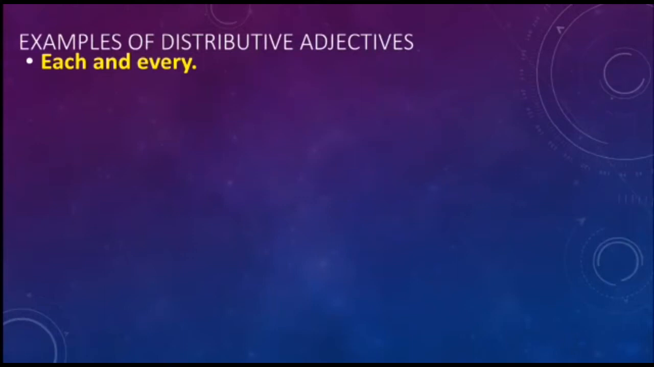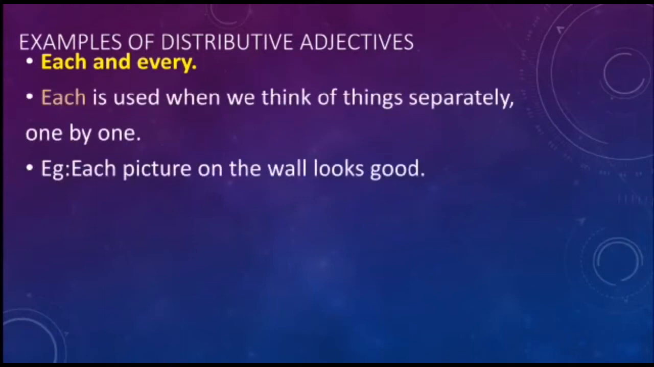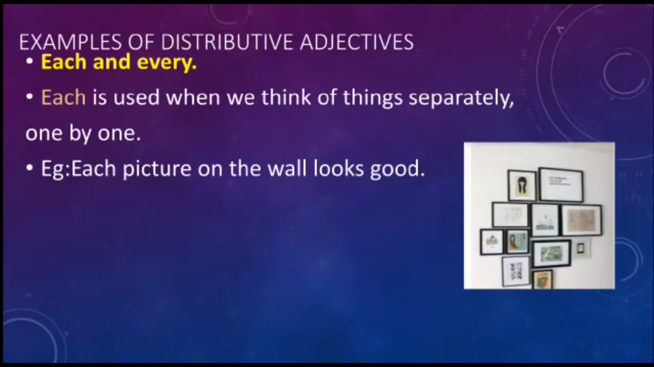Let's take the example of each and every. Each is used when we think of things separately, one by one. For example, each picture on the wall looks good. Though there is a group of pictures, I am talking about each picture separately, individually, one by one. Therefore, we use each when we talk about things separately and one by one.